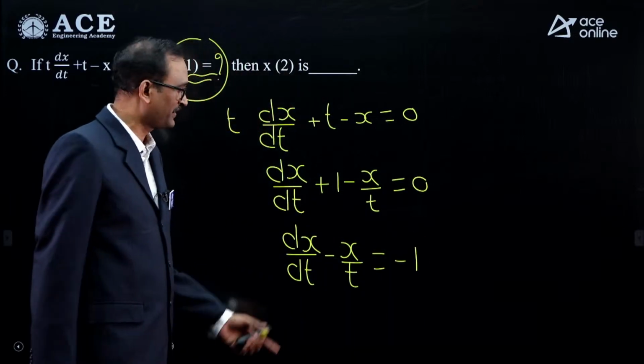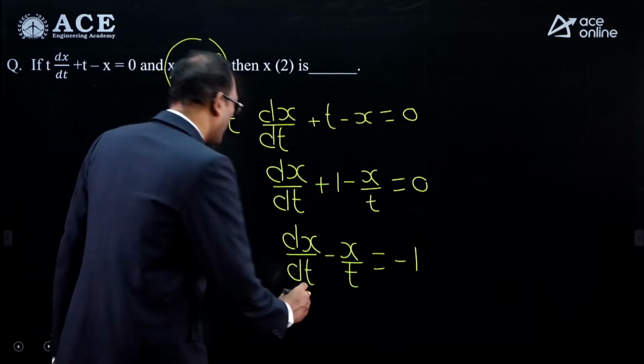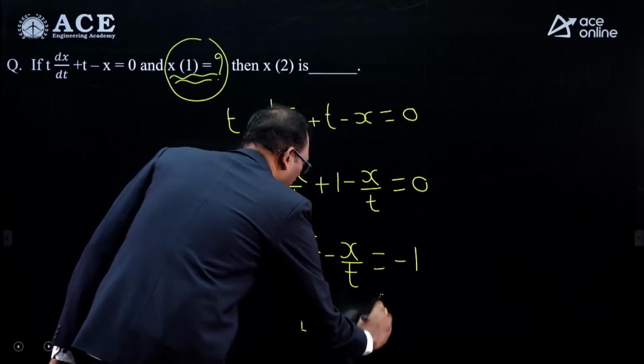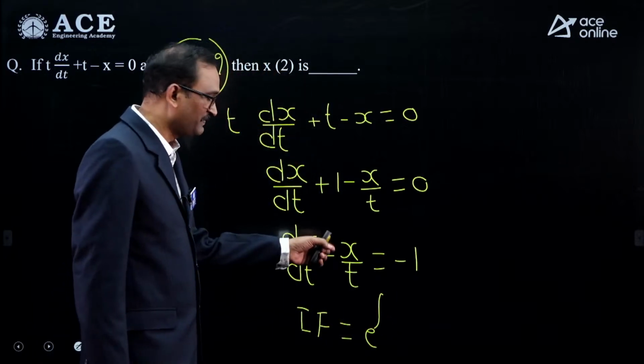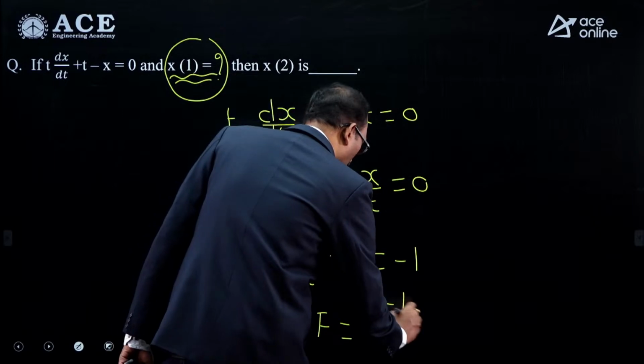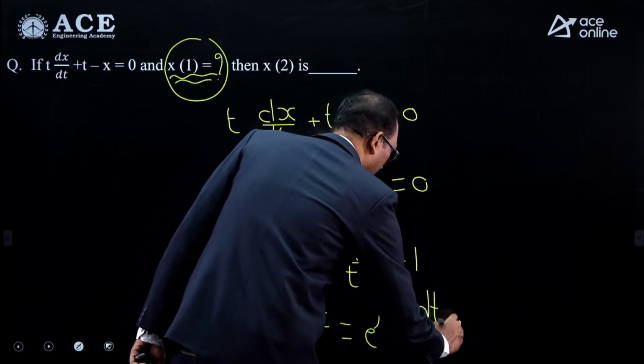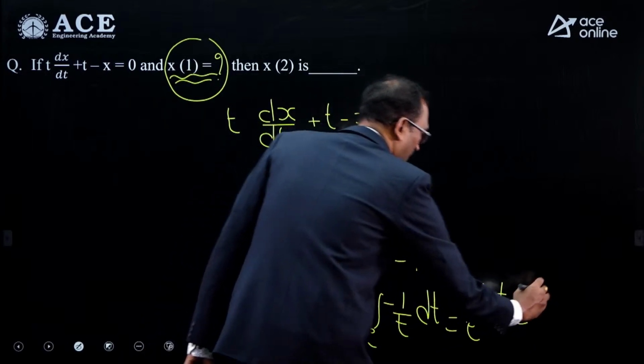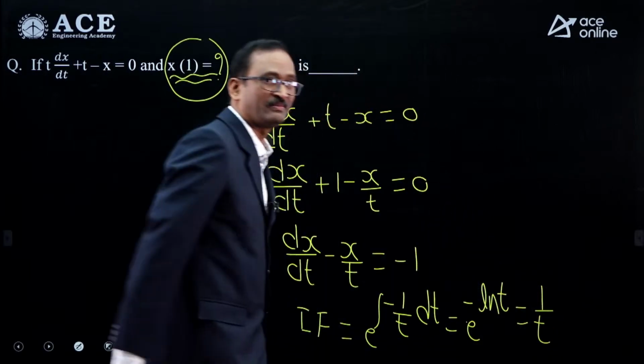What is the integrating factor? If you solve as per the procedure, you will get the integrating factor like this: e power integral p dt, p value is minus 1 by t. So this is minus 1 by t dt, that is e to the power of minus ln t, that is 1 by t. So integrating factor is 1 by t.